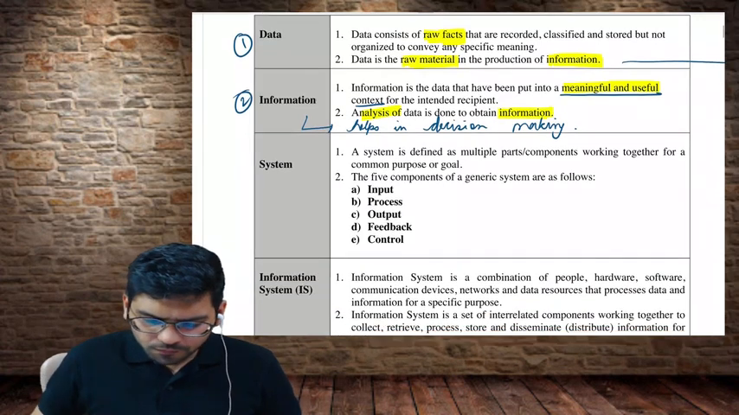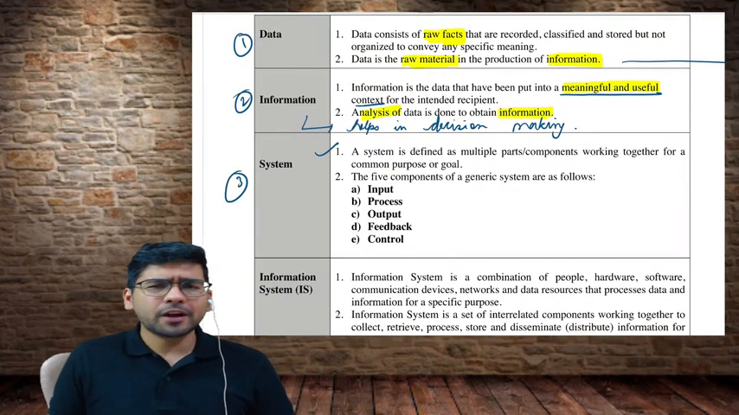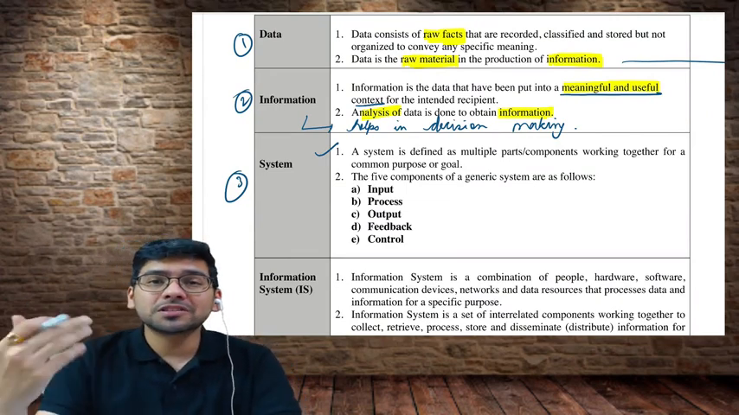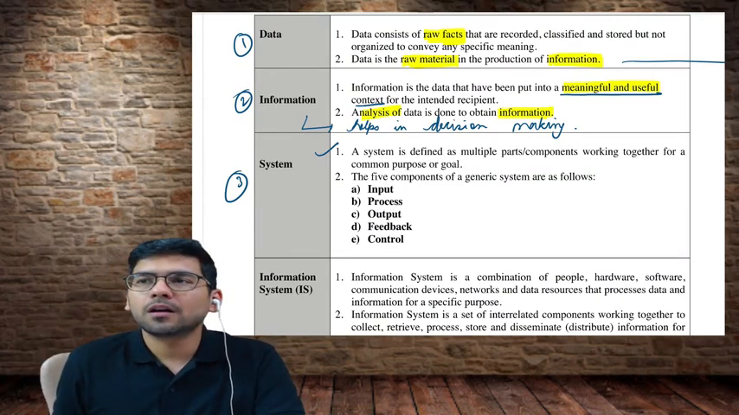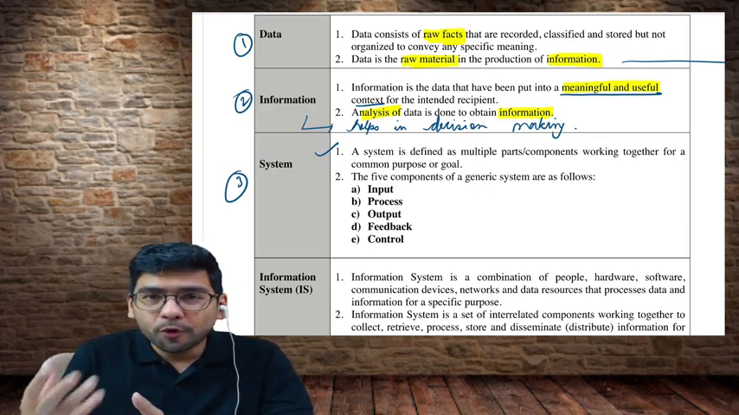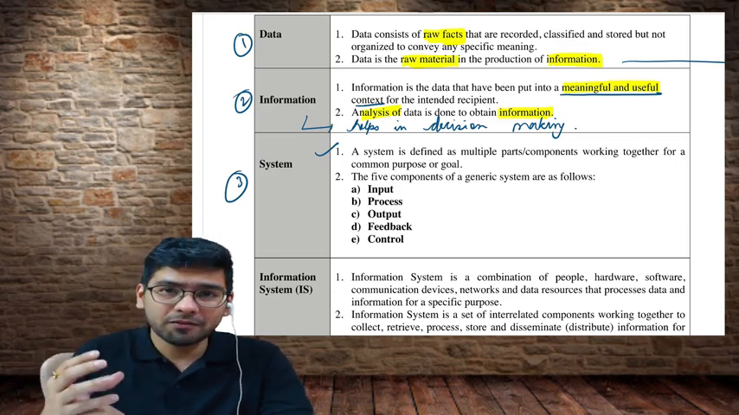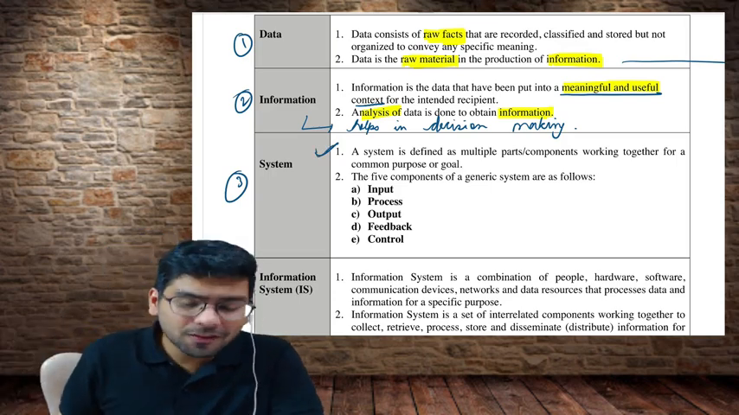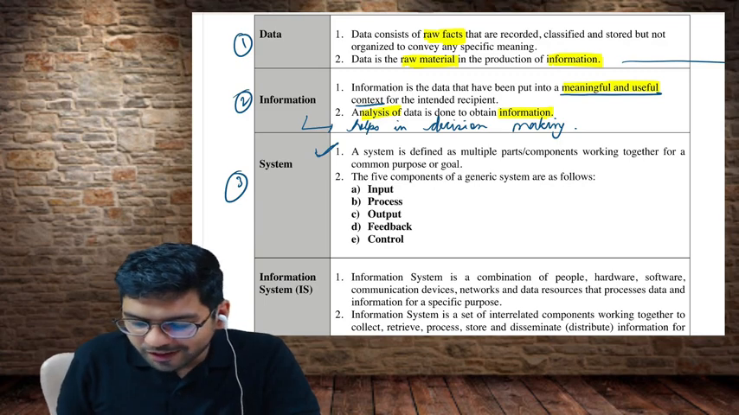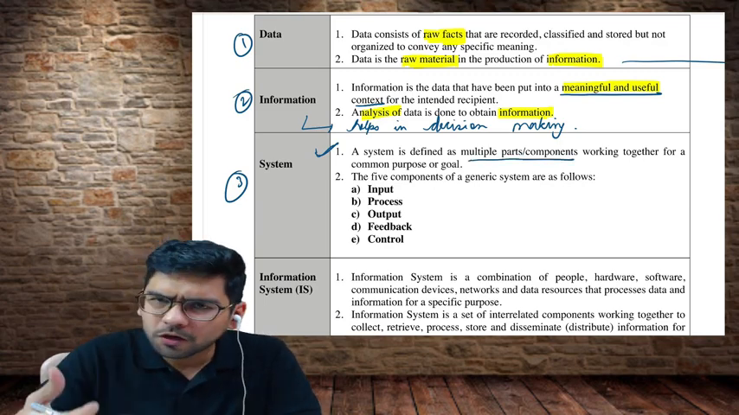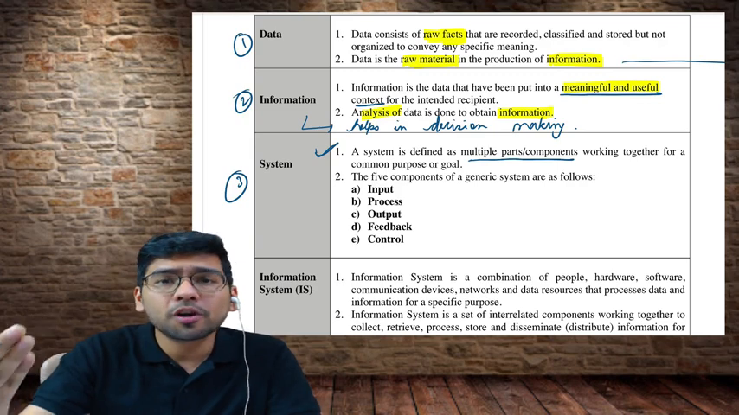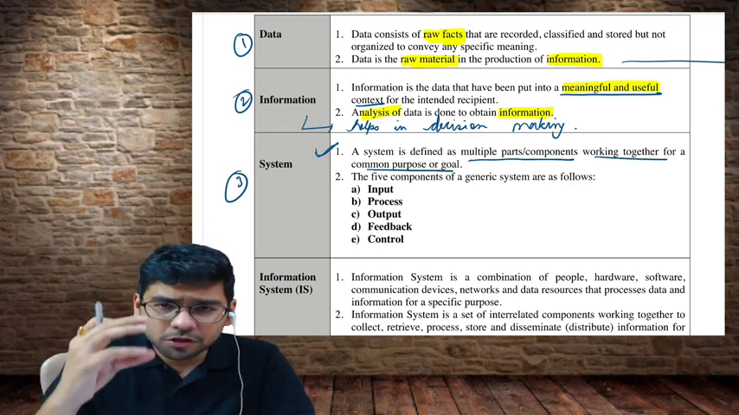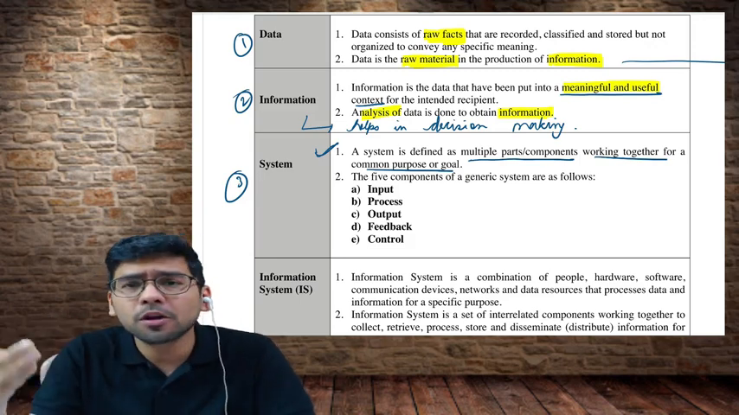Now let us understand the word system. Just one point we are going to cover. Again, I told you when we were discussing system, what is system? System is a collection of things, or components, or parts that operate collectively, that work together to accomplish one common goal or objective. A system is defined as multiple parts or components, or you can also say a collection of parts or components or things. They work together for a common purpose or goal. They work together in order to accomplish some common goal or objective.